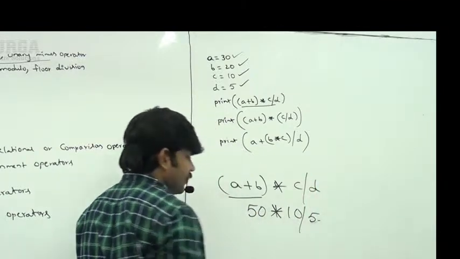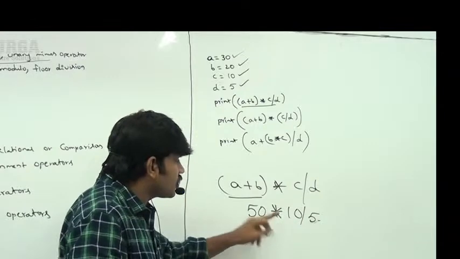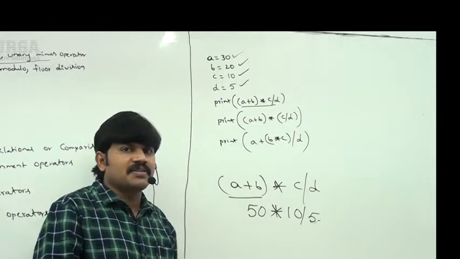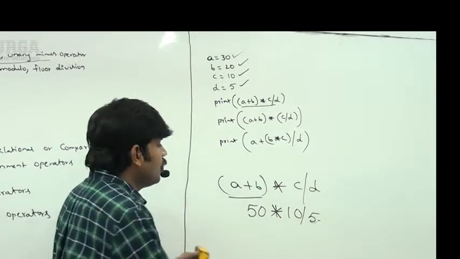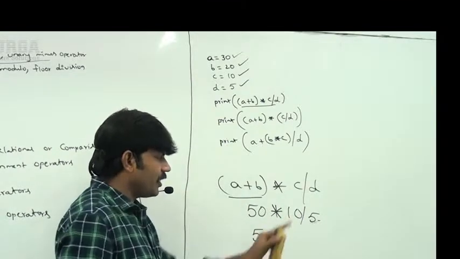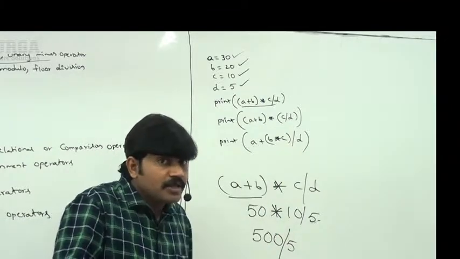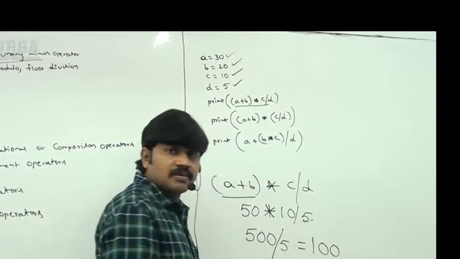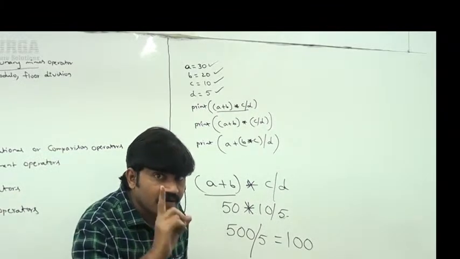Okay, 10 by 5. Now observe, division is there, star is there. Both have the same precedence. If both have the same precedence, go left to right. Remember this one, left to right. That's why first the star operator: 500 by 5, sir. 500 by 5 means 100, or not? Yes. So 100 we are going to get.